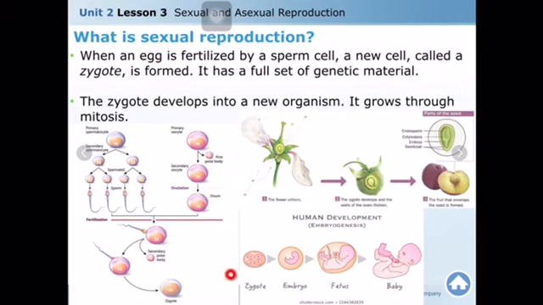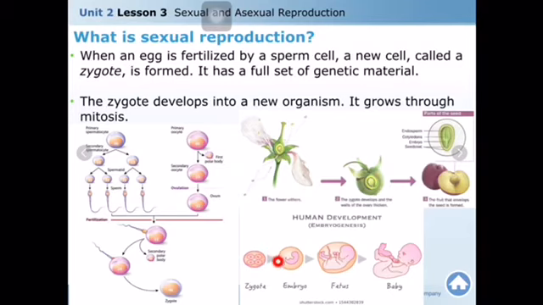The zygote, for example, is just one cell, right? Right after the fertilization, the zygote undergoes mitosis, not meiosis, because the number of chromosomes should not be changed.